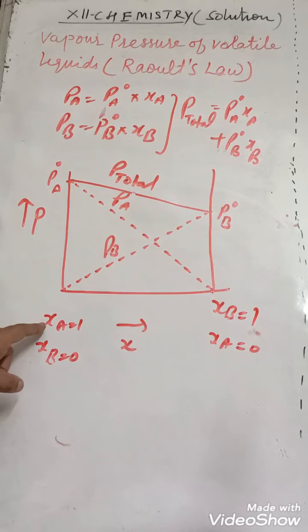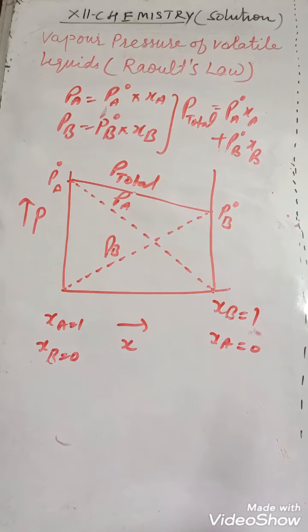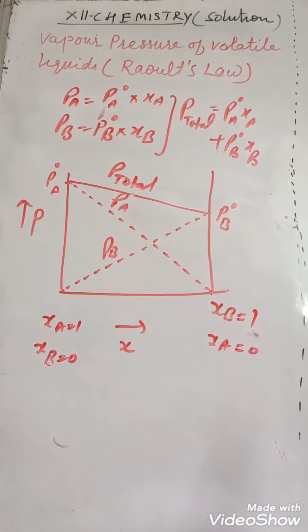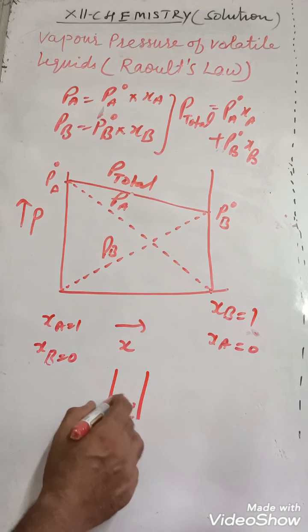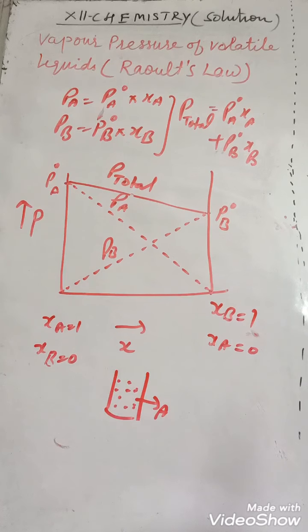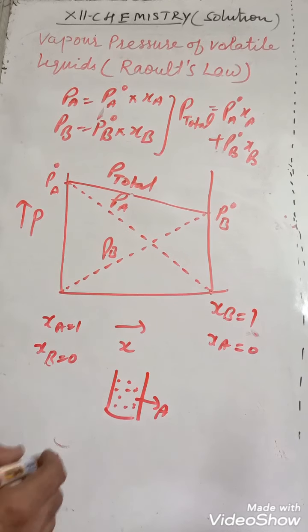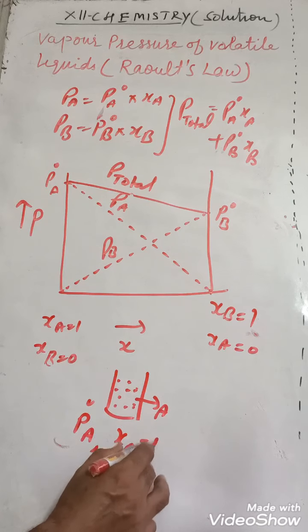So here, students, initially suppose we are taking a component A, a single component, in a container. This is a container and we have only component A. So its pressure is P node A and mole fraction is 1.